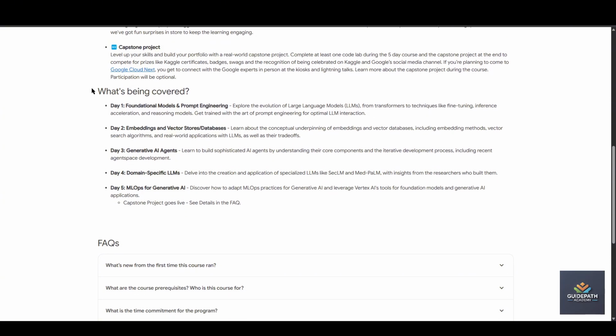So let's go to the syllabus. This is your syllabus. On the first day, you will learn about foundational models and prompt engineering. You will learn about LLMs, large language models. What do they actually mean? How can you use these models to train your AI model? Also, you will learn prompt engineering on day one. If you give the right prompt to the AI, it will definitely give you the best output you want.